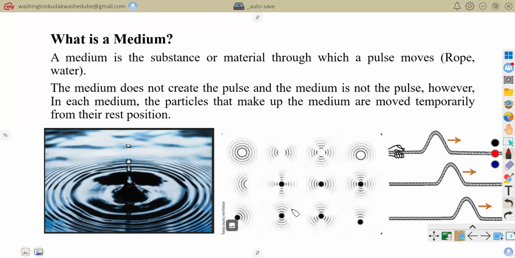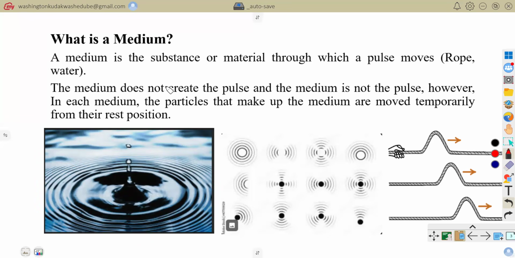So the air itself is the medium, because it is the substance through which the pulse is moving. Or if you give a single kick on a rope or a slinky, you would see that the rope is displaced up and down. So the rope becomes our medium through which our pulse is moving.